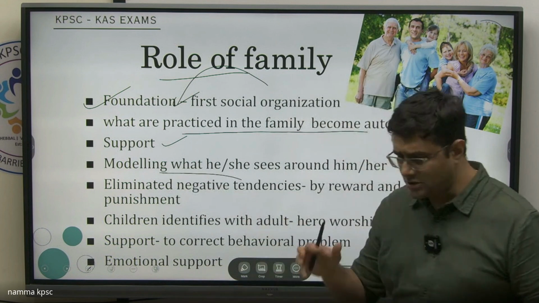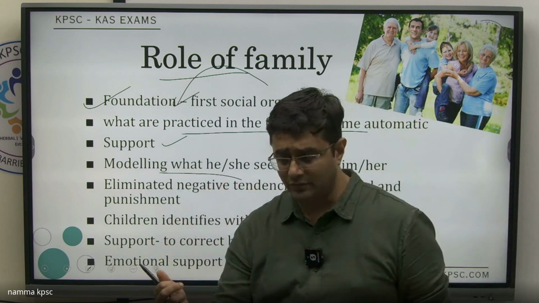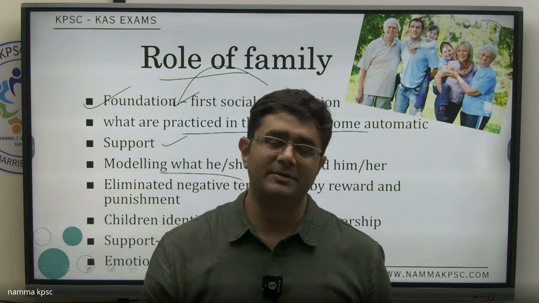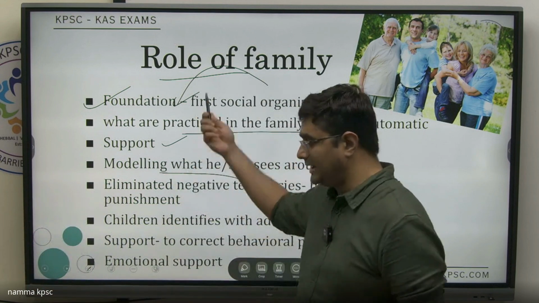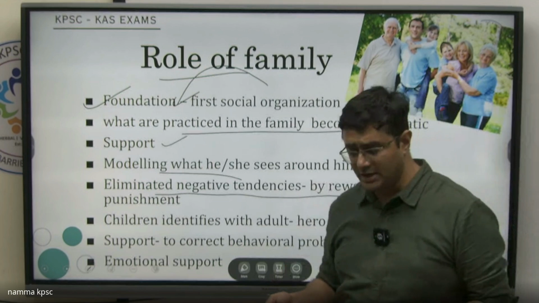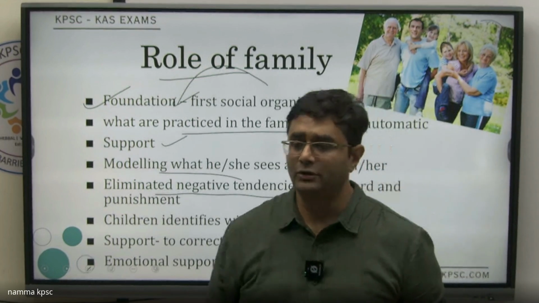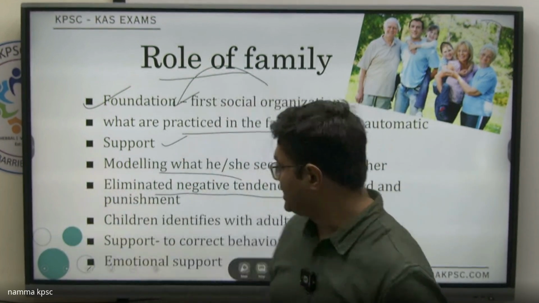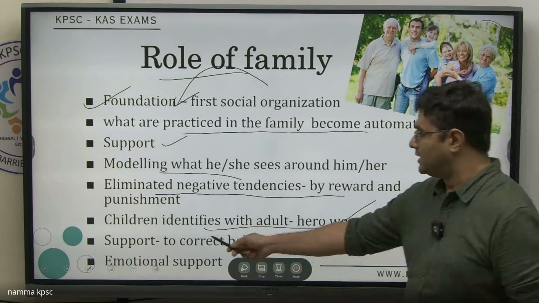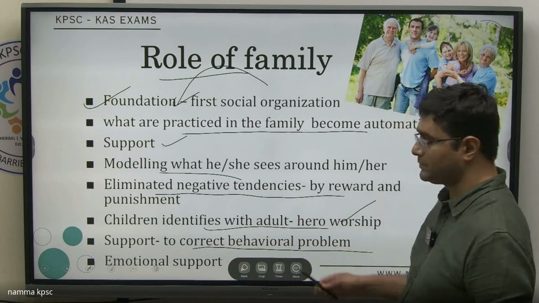We model based on hero worship. Our parents are our first heroes. We do whatever our parents do. So we follow them, elders or anybody. It eliminates negative tendencies by reward and punishment. What happened in your house when you did something wrong? They will punish you, right? Same thing. Children identify with adults, hero worship. Support to correct behavior problems, etc.